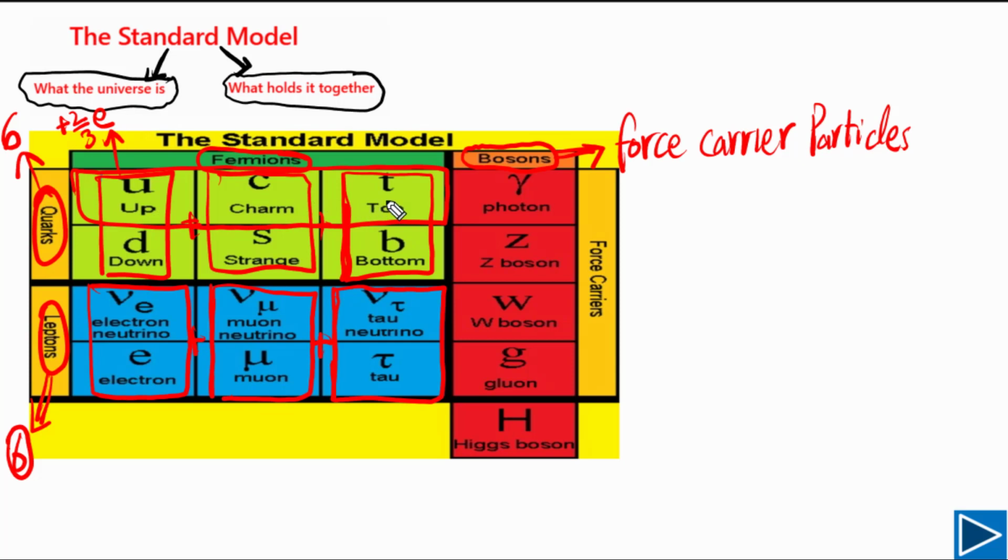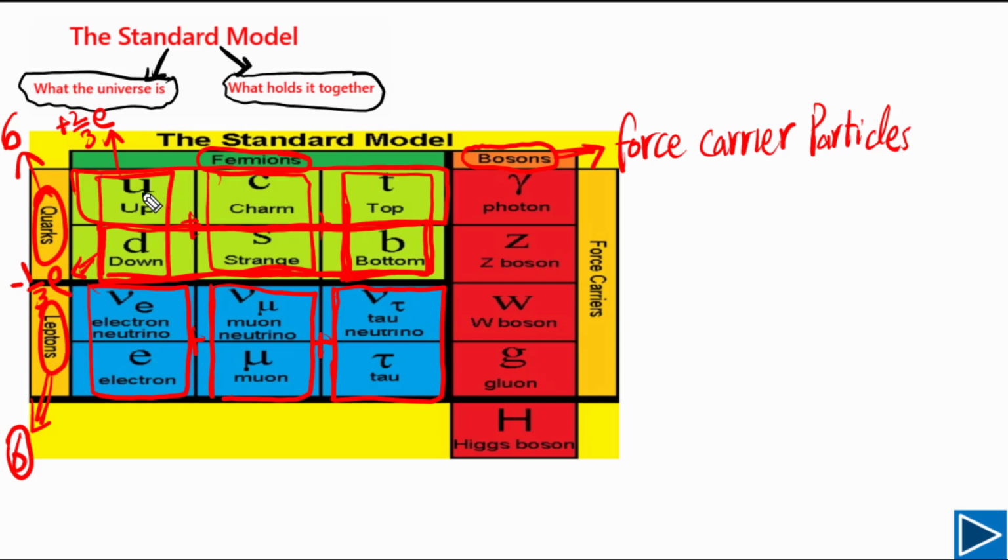Means these 3 quarks have the same charge. But if you look at these 3 quarks, the down quark, strange quark and bottom quark, all of them also have the same charge, but the charge is equal to one third of the charge on a single electron. This is a very important concept.